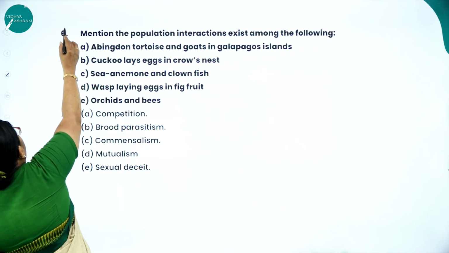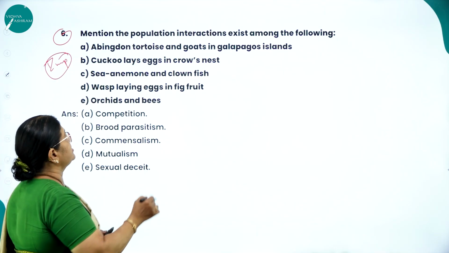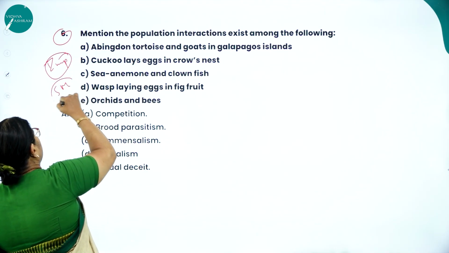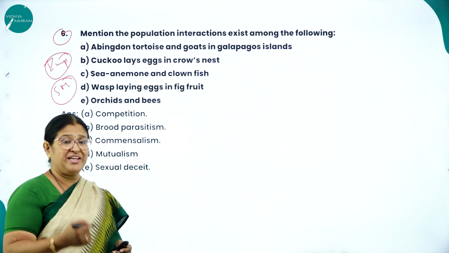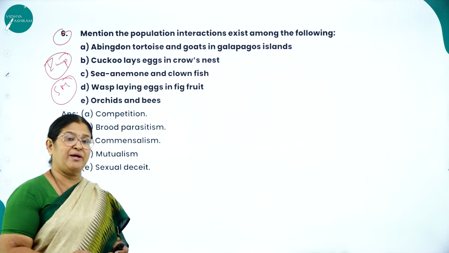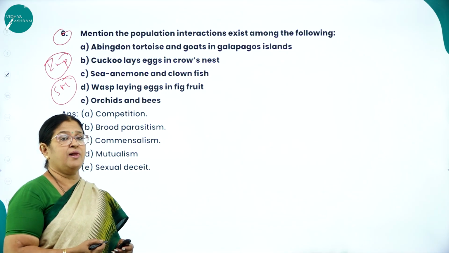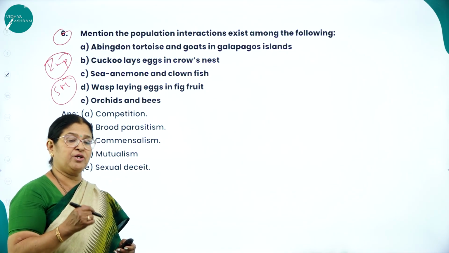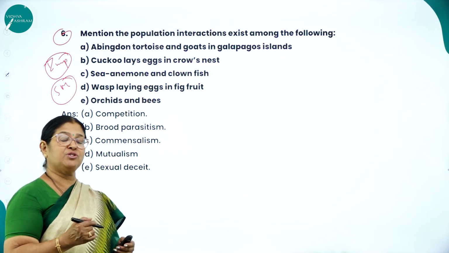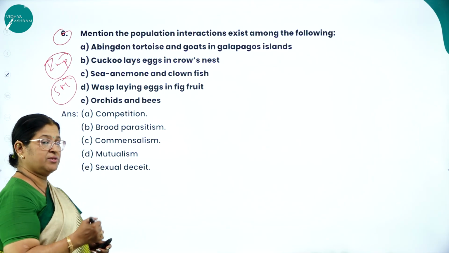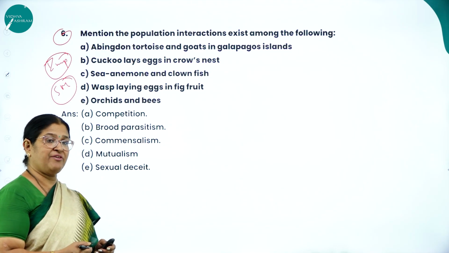Next, question number 6. Again, this is very important from examination point of view, and it is a 5-marker question. As I keep telling you all, split questions might be asked like this, which is very easy for you all to answer and at the same time to score. Whenever you get split questions for 5 marks, each carrying 1 mark, please do attempt such questions because you will score more marks. The answers are also quite easy, and it is not a lengthy answer, so you'll be saving time also.